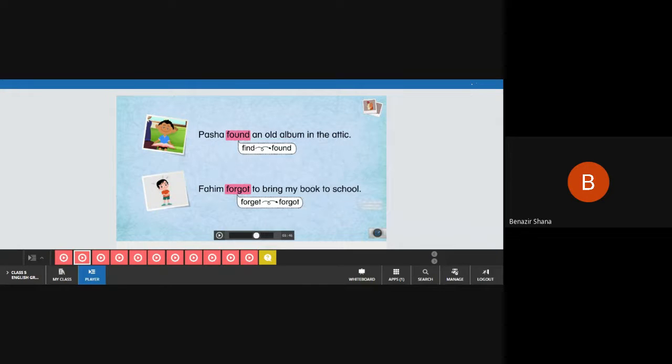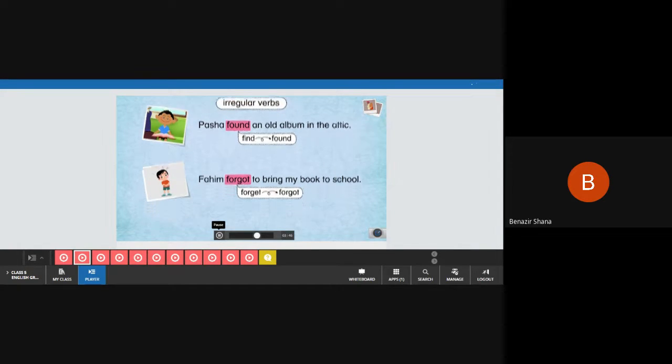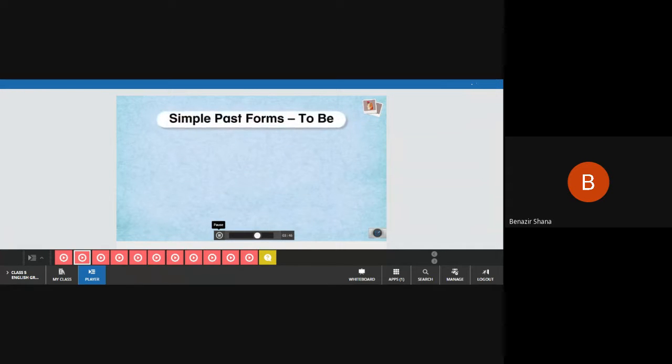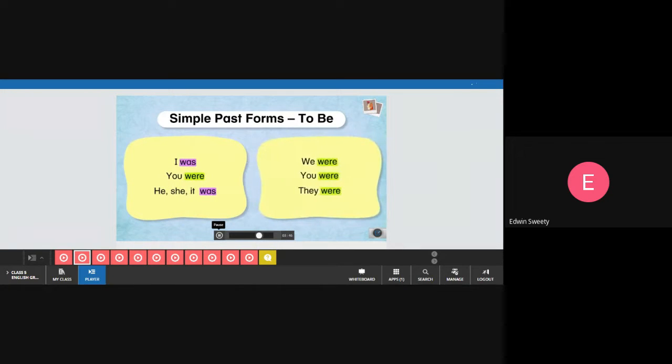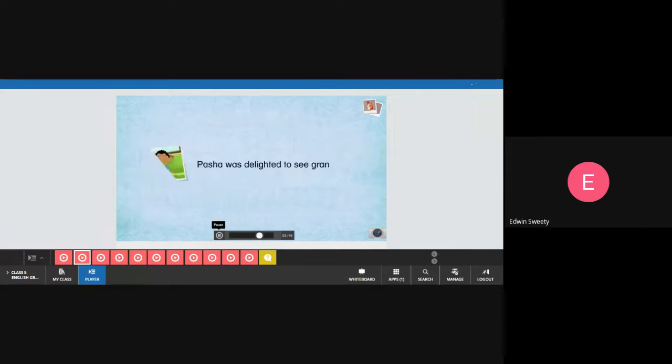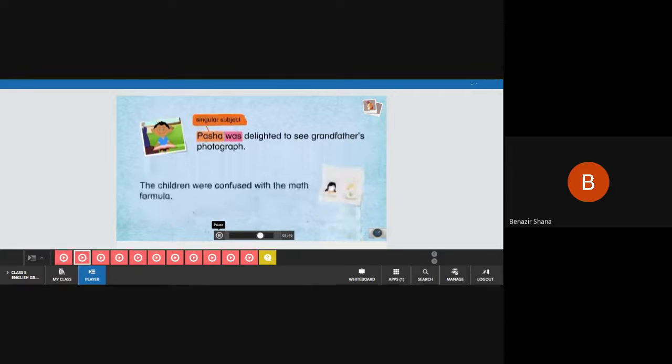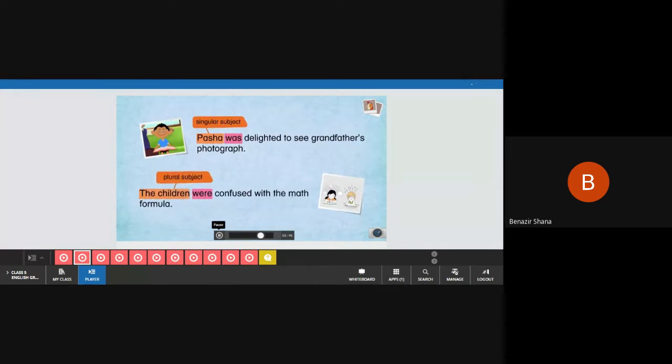Anybody? You can raise your hand. So shall I pass? These are irregular verbs. The verb to be changes completely in the simple past tense. It becomes was or were. Was is used with singular subjects. Were is used with plural subjects.